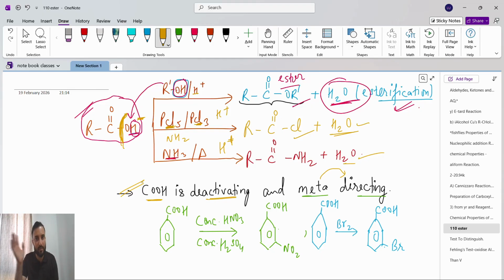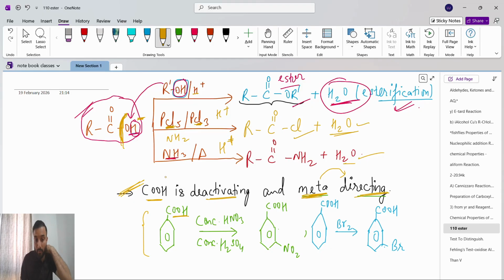The para position will be our major product and the ortho position will be our minor product. But if the aryl group is attached with carboxylic acid, only this changes, because carboxylic acid is deactivating and meta directing, whereas before it was ortho and para directing.